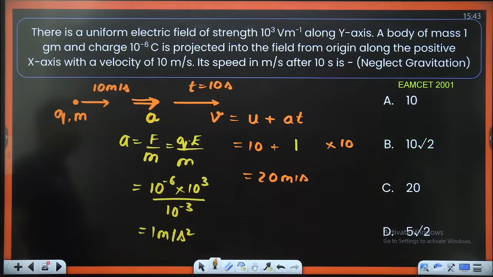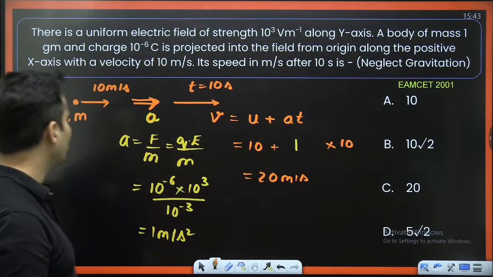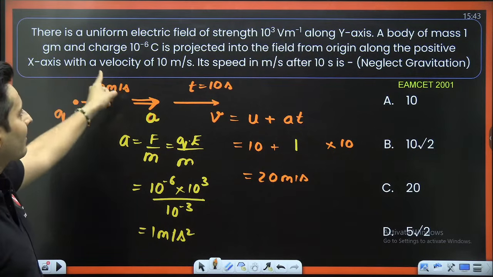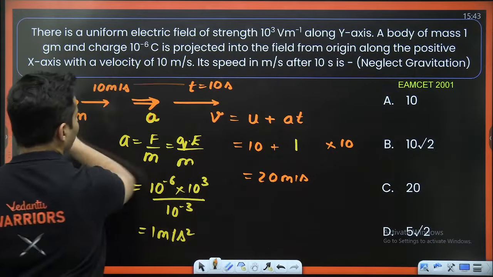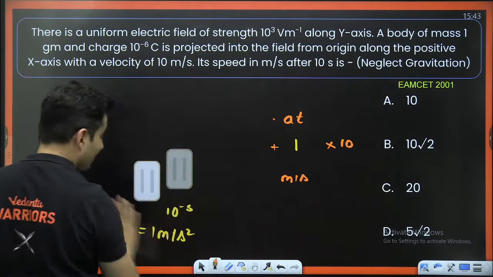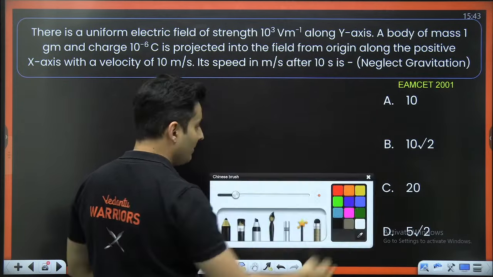Oh, why have I put 10 root 3? Oh, I'm so sorry guys. This was along the y-axis. I'm so sorry. The electric field is along the y-axis, not along the x-axis. Let me just redo this. I misread this. So this kind of silly mistakes can actually happen in the exam and I can mark answer A. So be very careful.